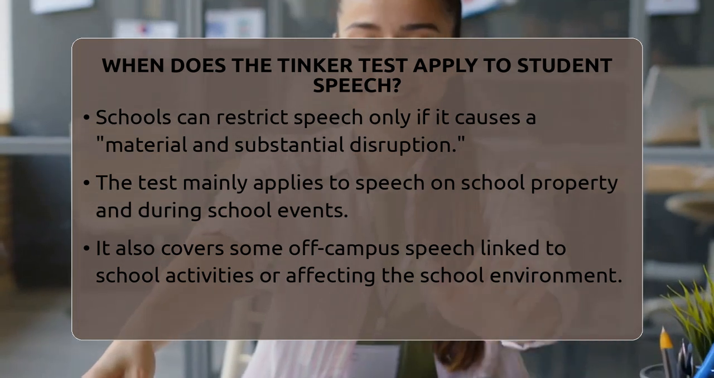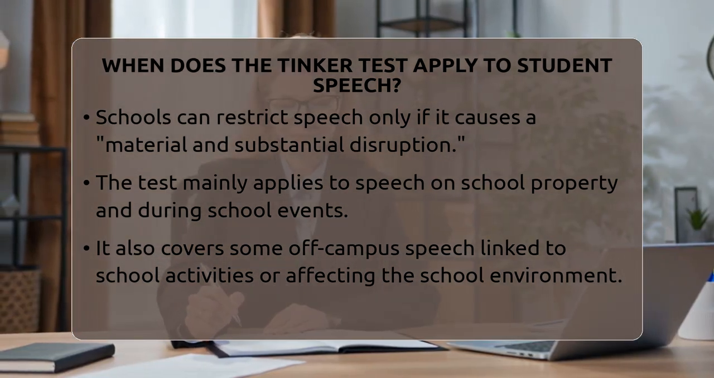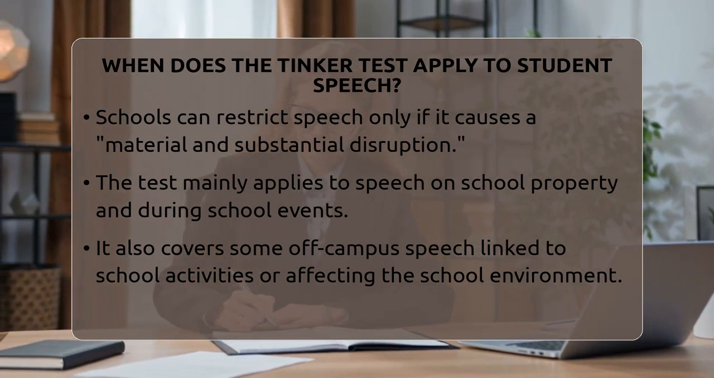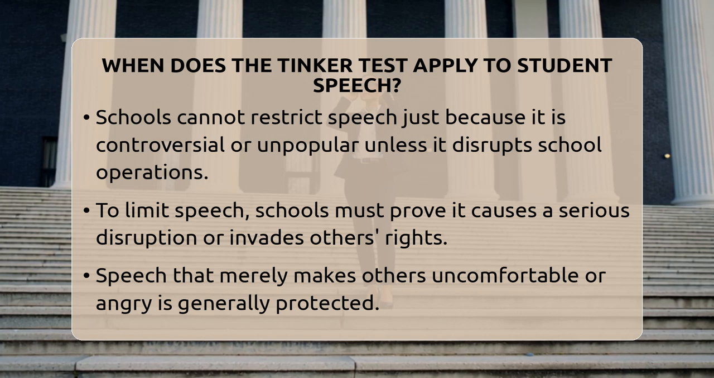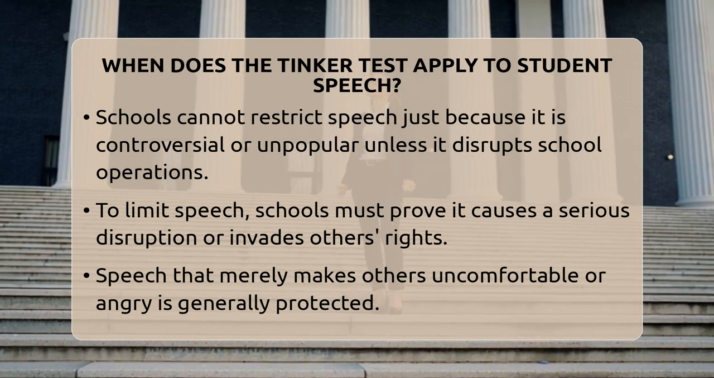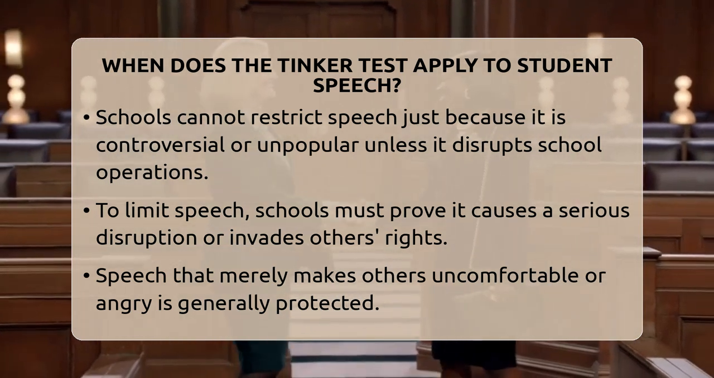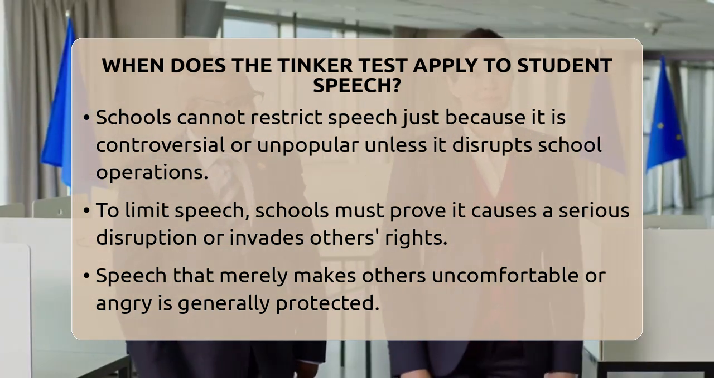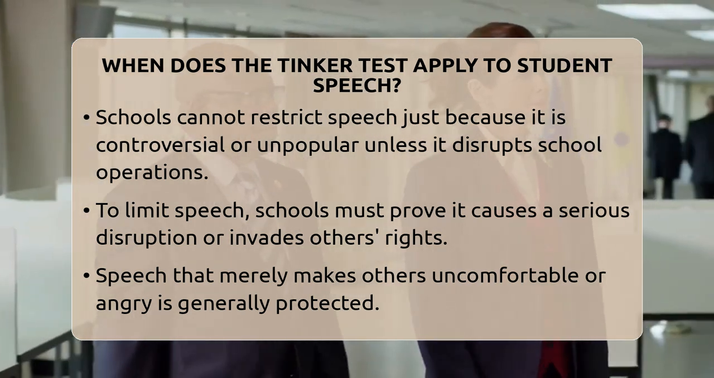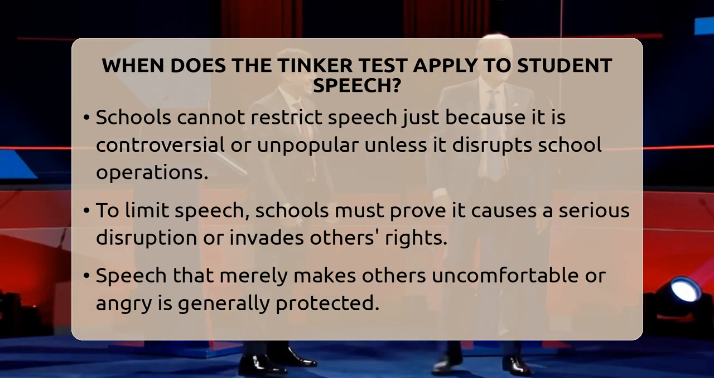The Tinker test has two main rules. First, the school must show that the speech causes a material and substantial disruption. This means the disruption has to be clear and serious, not just a little inconvenience. Second, the school can restrict speech if it invades the rights of other students. That could mean physical interference or forcing someone to say something against their will. But just making others uncomfortable or angry is not enough for the school to limit speech.